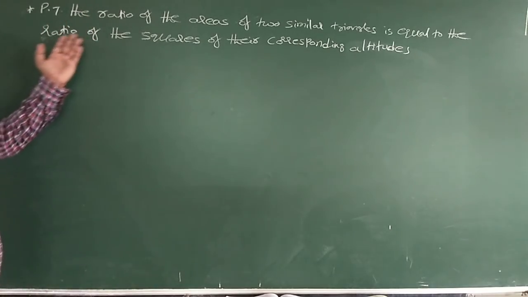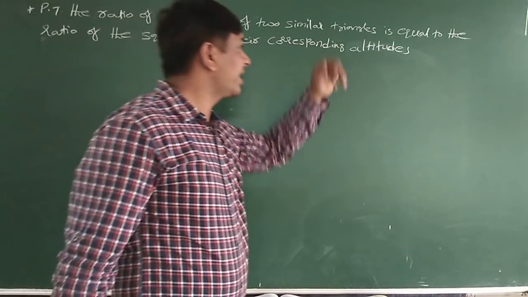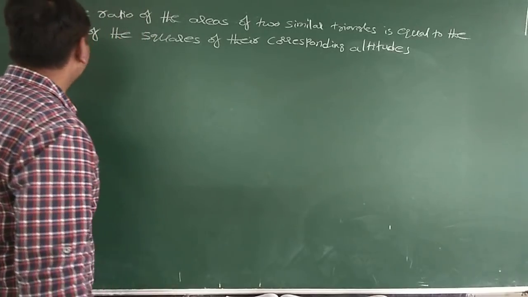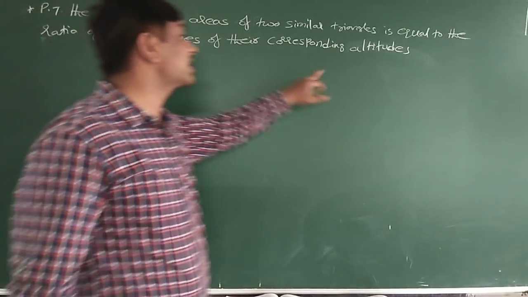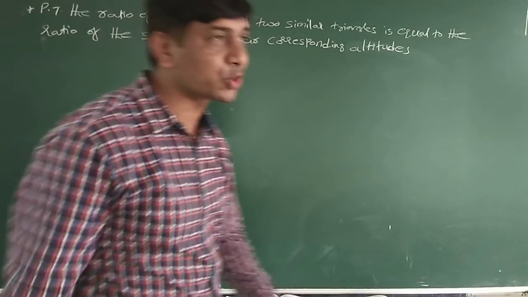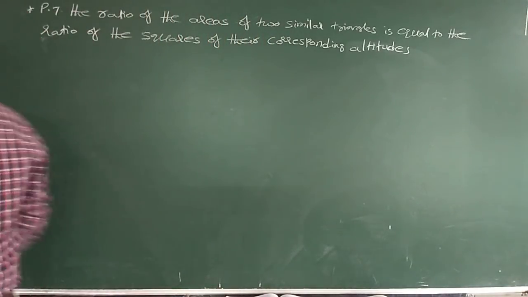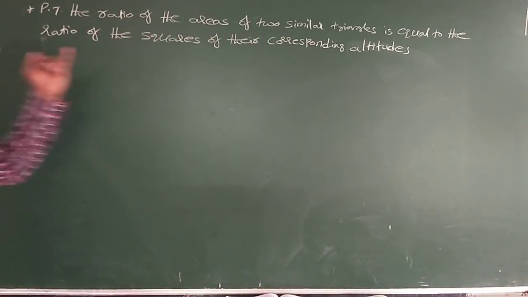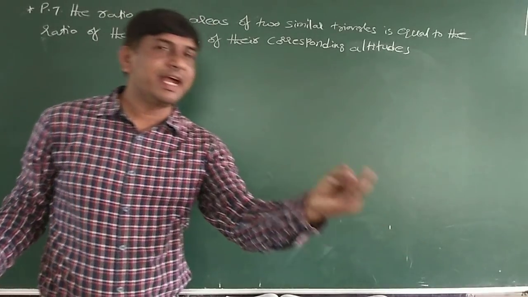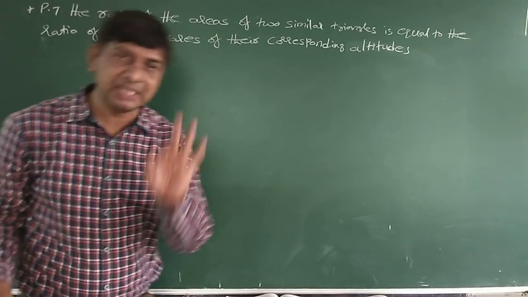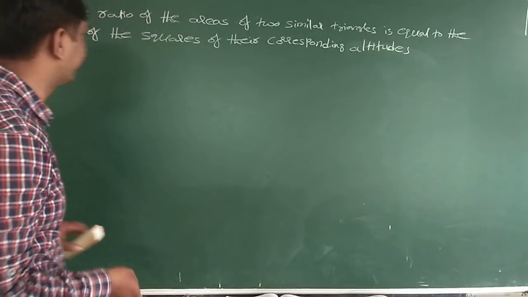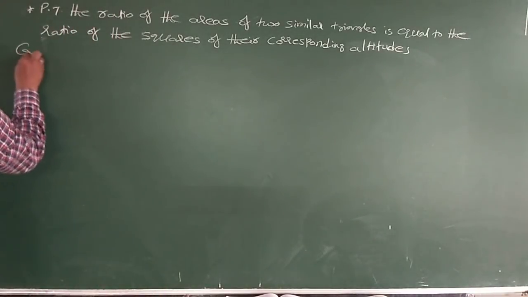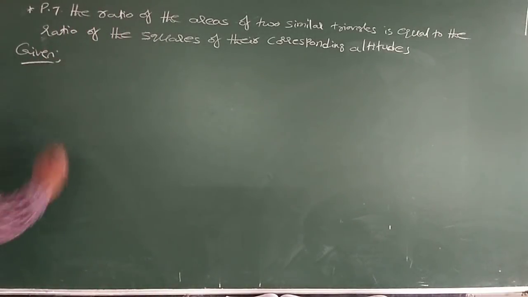Now, the ratio of the areas of two similar triangles is equal to the ratio of the squares of their corresponding altitudes, medians and angle bisectors also. All conditions will be satisfied here. To prove that, I am proving just one here.